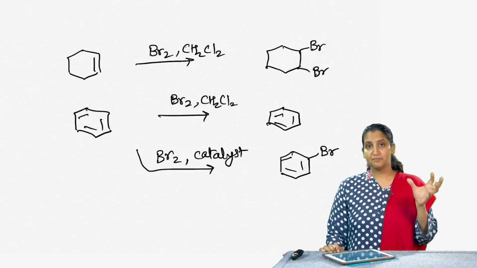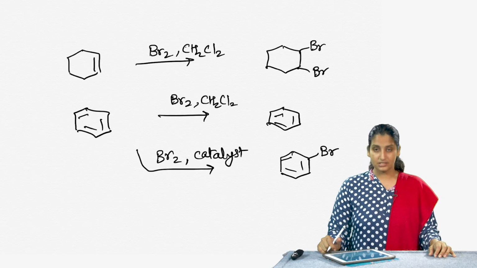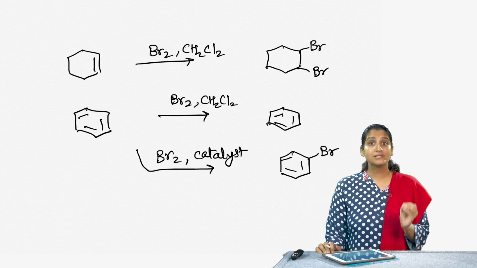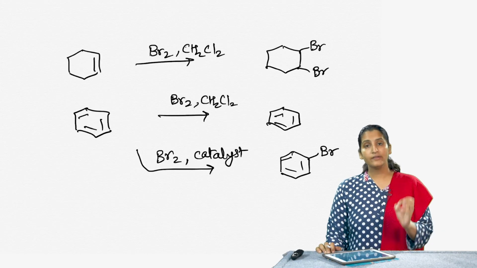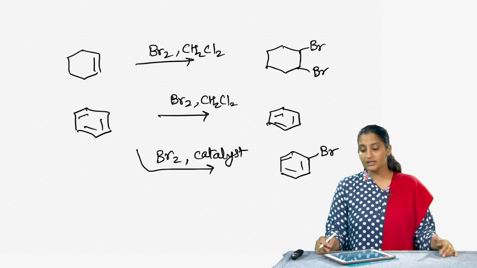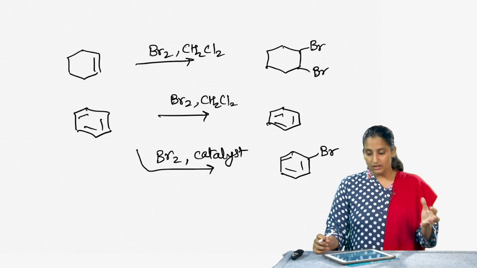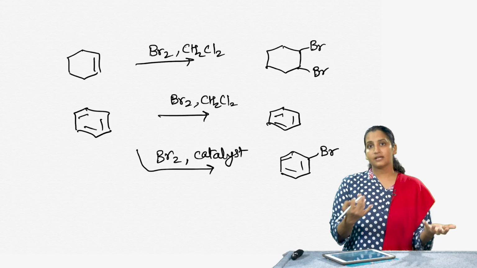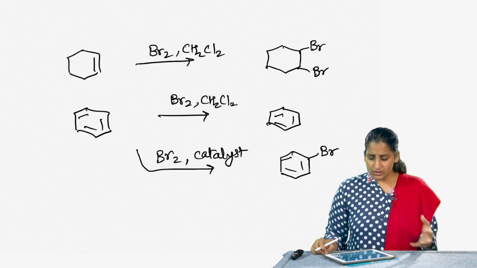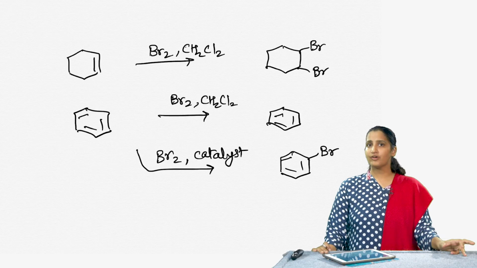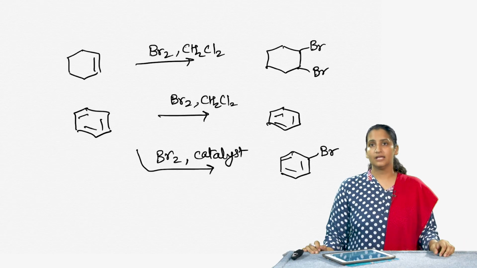However, if I add Br2 in presence of a catalyst to this same reaction, then we can substitute a hydrogen on that benzene ring. So, this is not really doing an addition reaction, it is doing a substitution reaction, right. A hydrogen is getting replaced with bromine. So, this really puzzled chemists: why is benzene not reacting the same way as any other alkene,